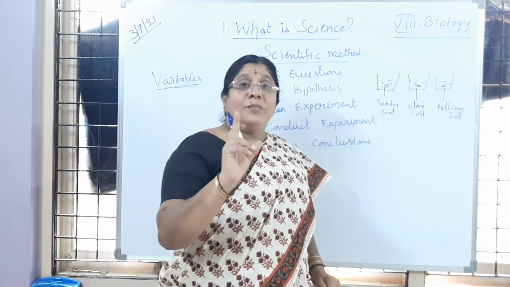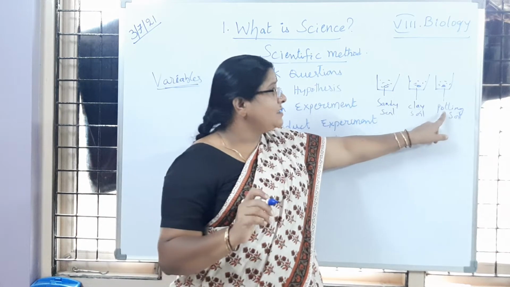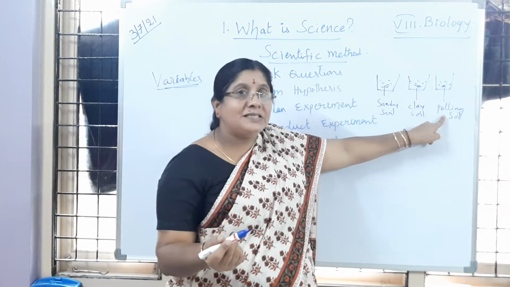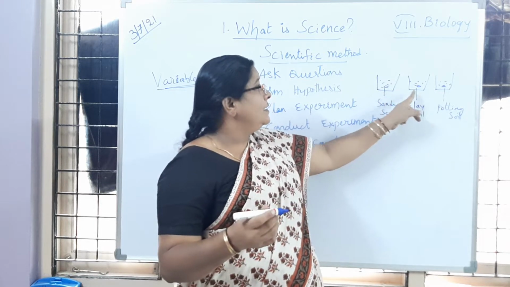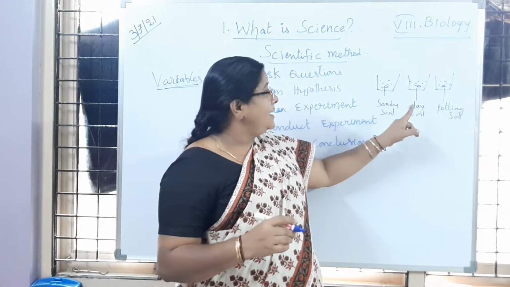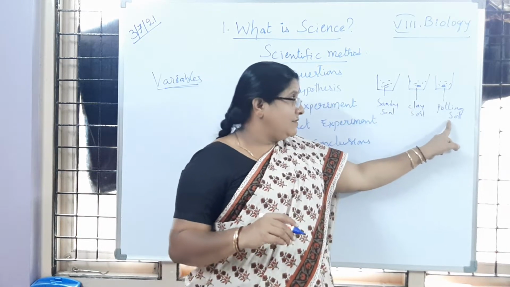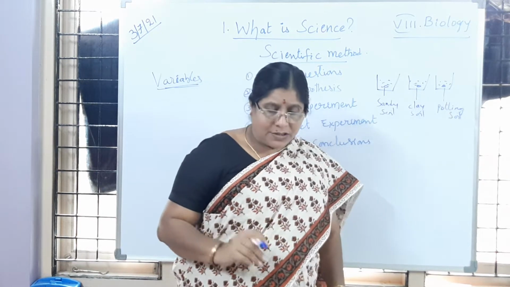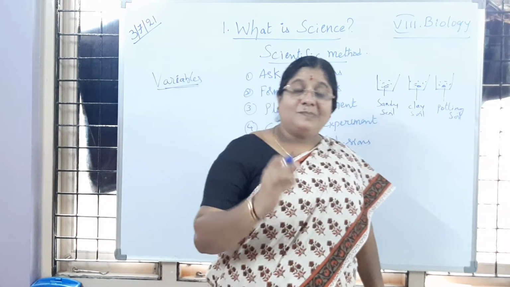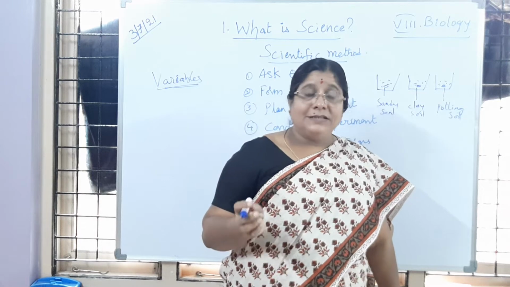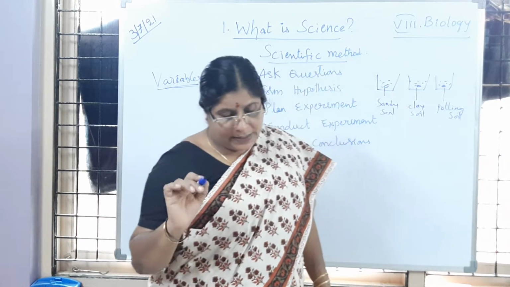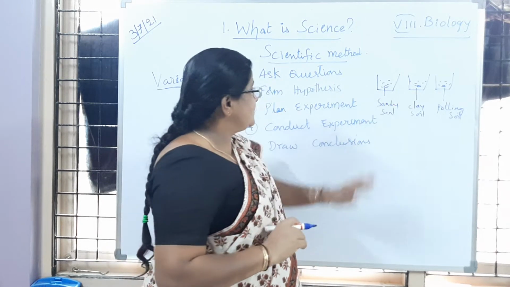The boy was thinking that potting soil is more suitable for sprouting bean seeds. So to prove his hypothesis, he has taken 3 different pots with different types of soils: one with sand, another with clay, and the third with potting soil. He has sown the seeds and provided water, sunlight, everything, in equal amounts. Then he conducted the experiment like that.